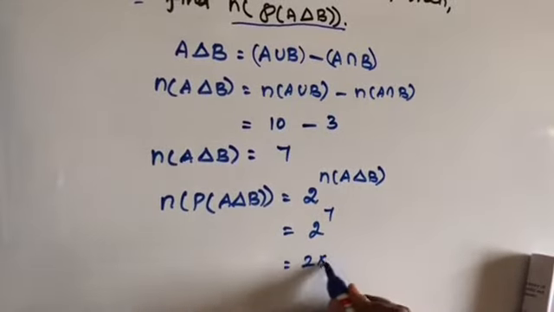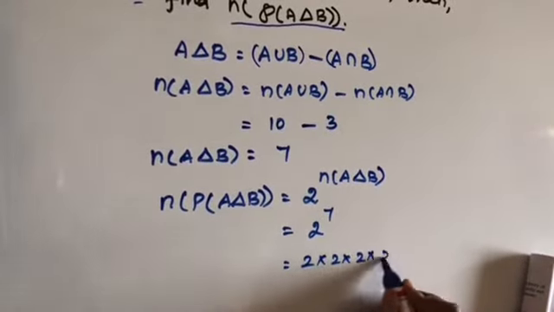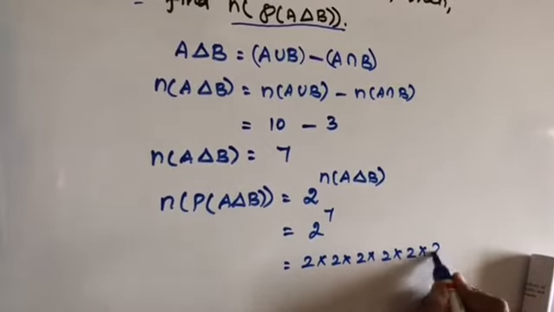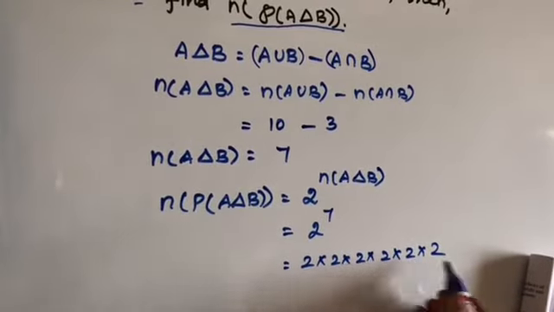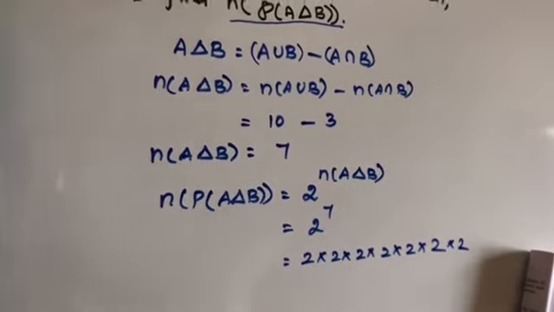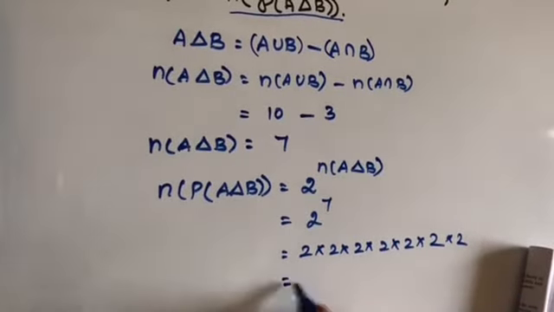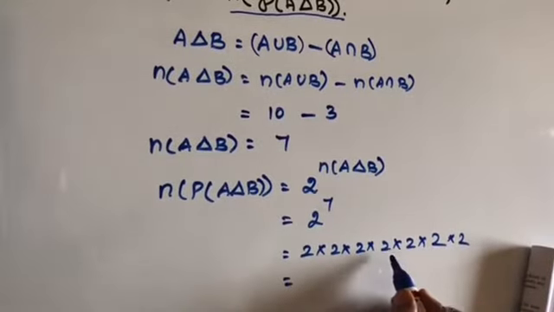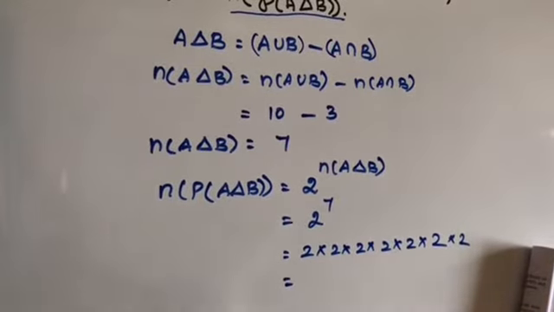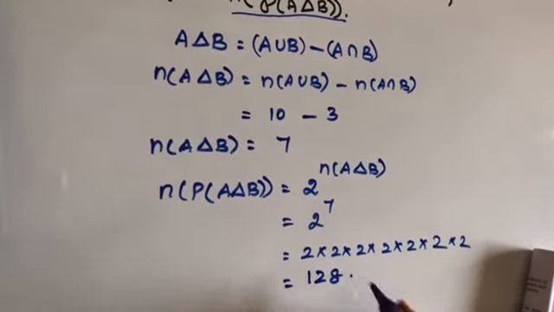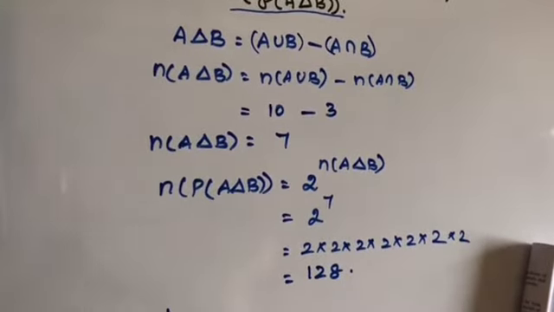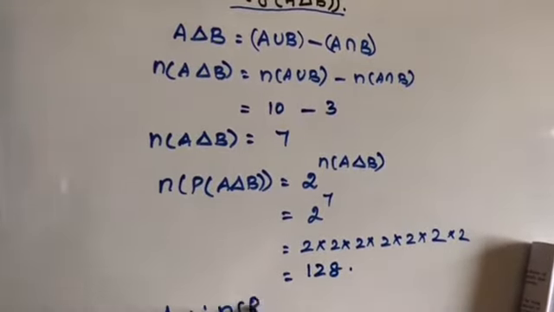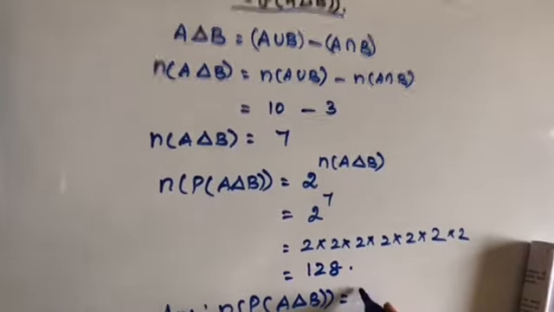That means 2 into 2, we have to multiply it 7 times: 1, 2, 3, 4, 5, 6, 7. While multiplying this, what do you get? 2 2s are 4, 8, 16, 32, 64 and 128. So, the answer: